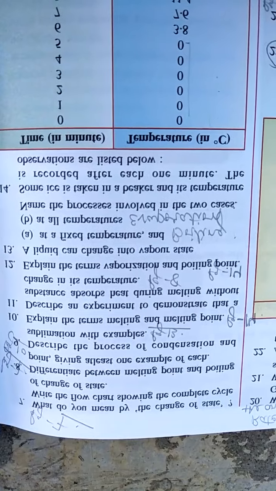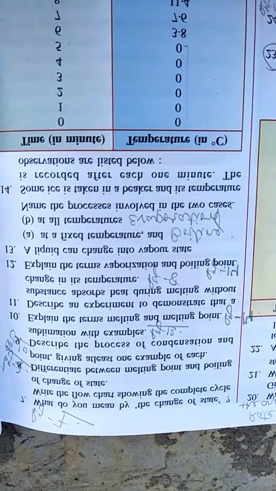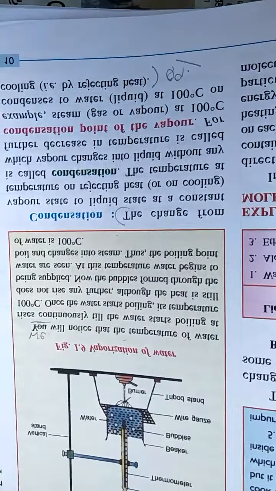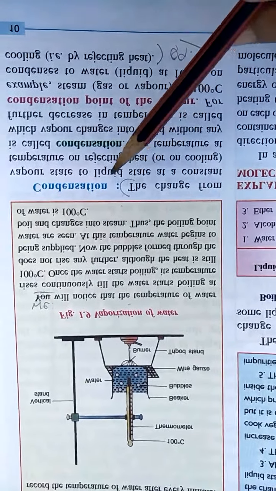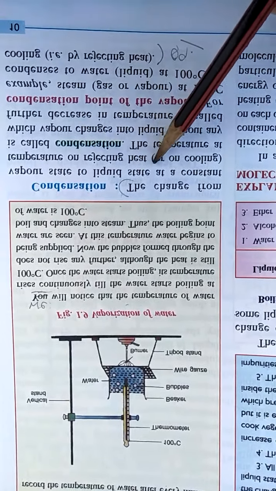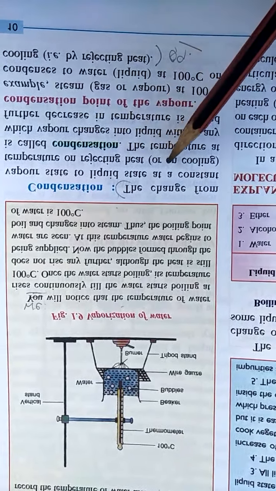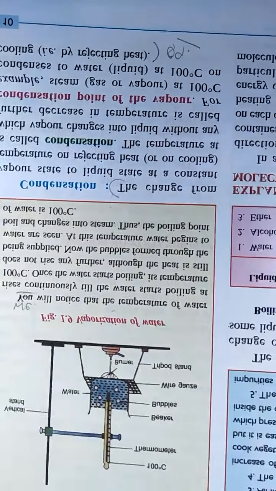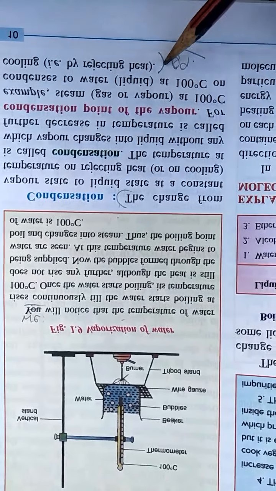Question number 9. Describe the process of condensation and sublimation with examples. So condensation is given over here, the change from vapor to liquid state at constant temperature on rejecting heat. And example is also given over here.